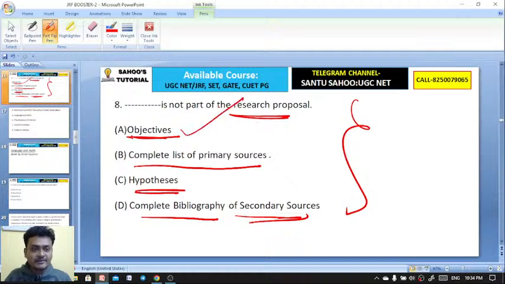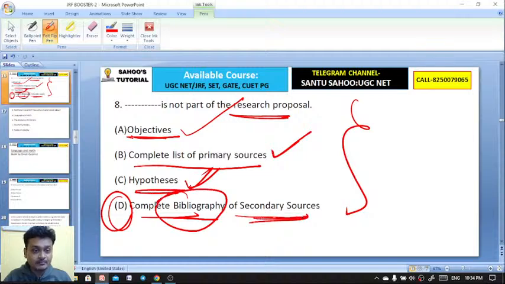The complete list of primary sources you are taking, and the hypothesis that is going to be tested. The complete bibliography of secondary sources is not a part of the proposal. Exactly, D is the right answer.